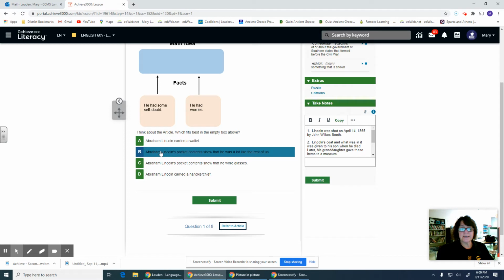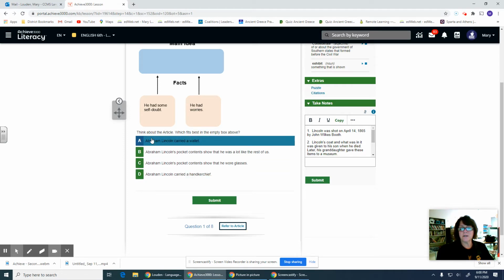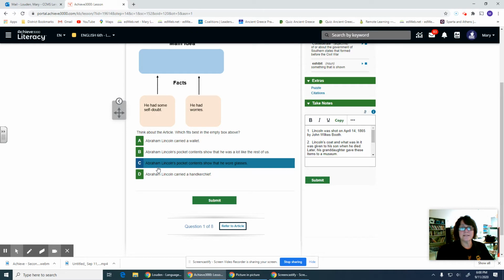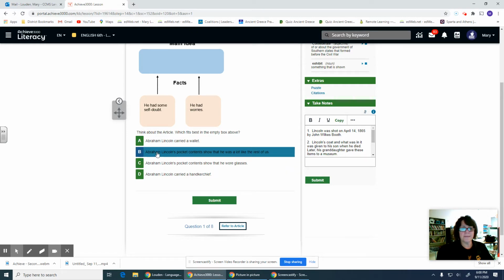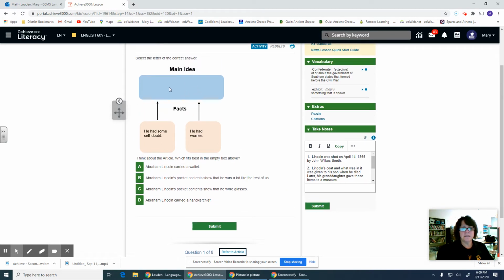D, Abraham Lincoln carried a handkerchief. Okay, so really A, C, and D are all just more like details. We're looking for the main idea that goes along with these 2 supporting details. So I'm thinking our best answer is B. So I'm going to click on that one, and then you submit it.